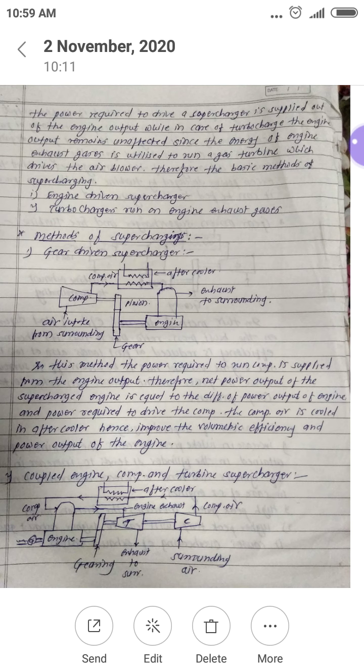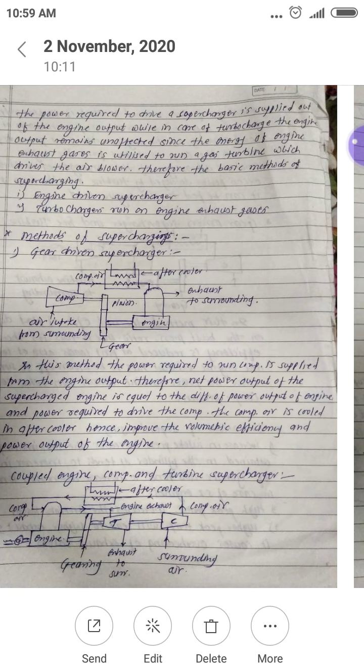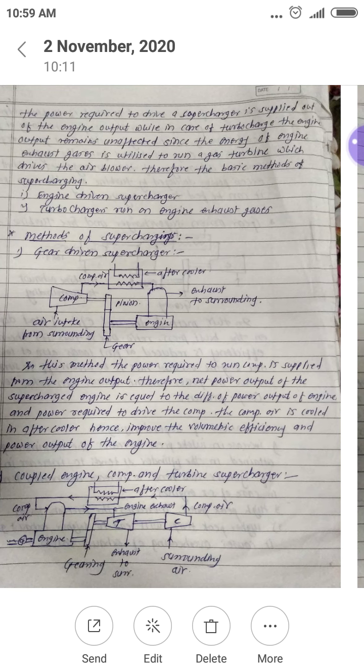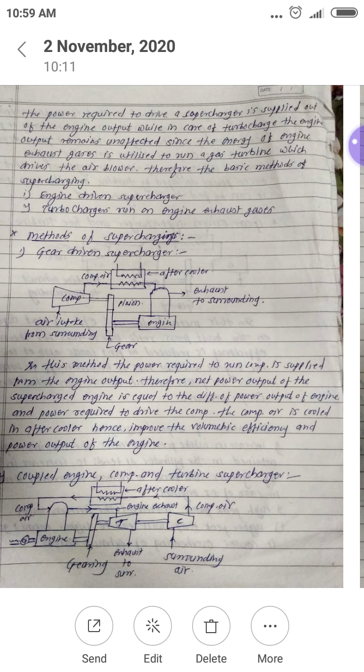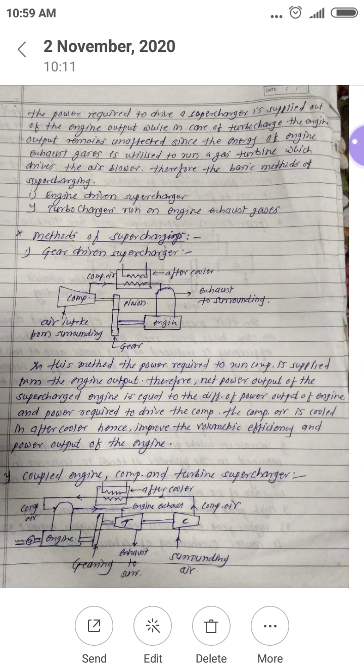In this aftercooler, cooling of the air takes place, and as the air gets cooled, its volume decreases, and its advantage is that the volumetric efficiency of the engine increases.